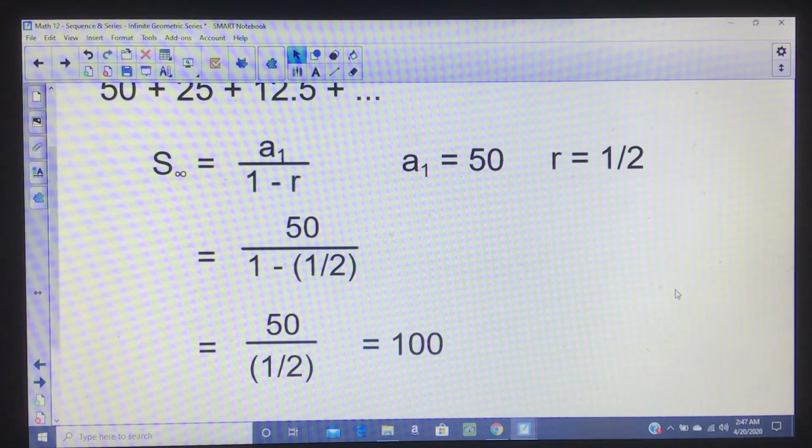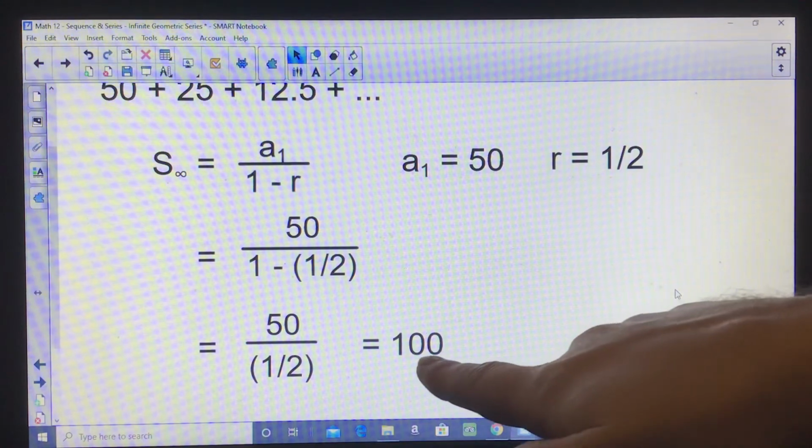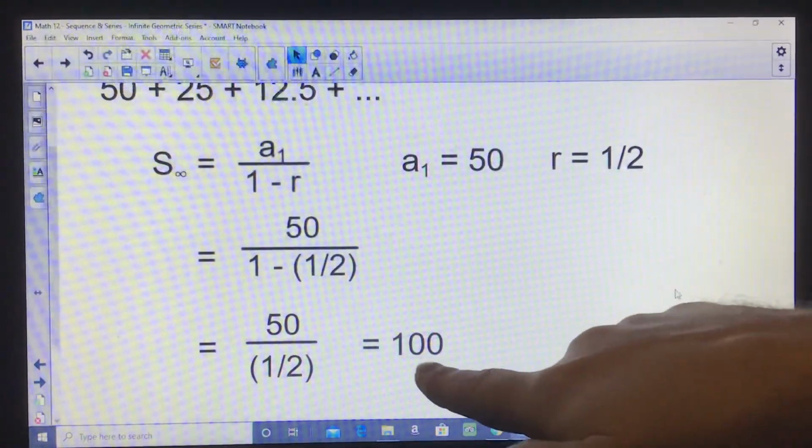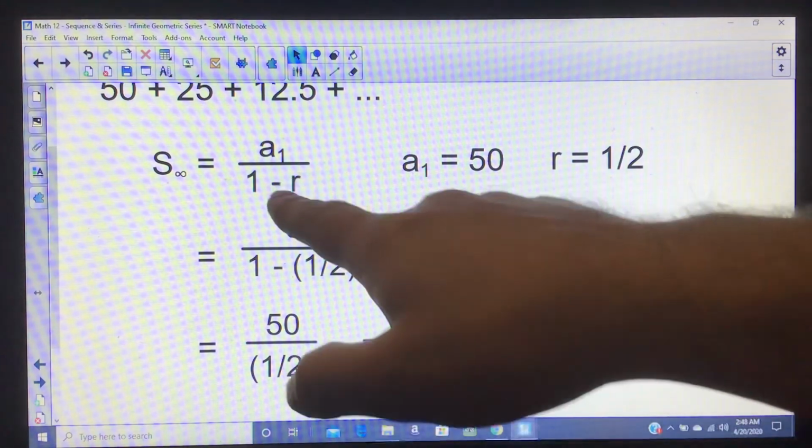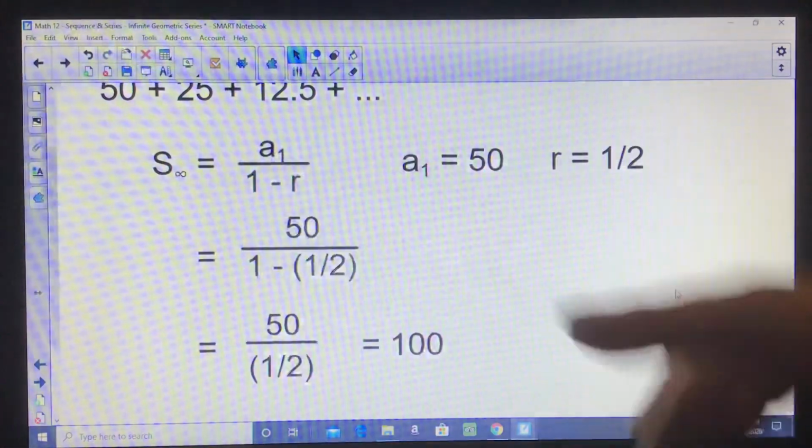So notice that it actually solves the football field example for us without us having to really think of it like a football field. Basically, 50 plus 25 plus 12.5 on and on and on. The farther you go, the closer you get to 100, and this formula shows that our intuition's correct. Or basically our intuition also supports this formula, all right? So this was infinite geometric series.